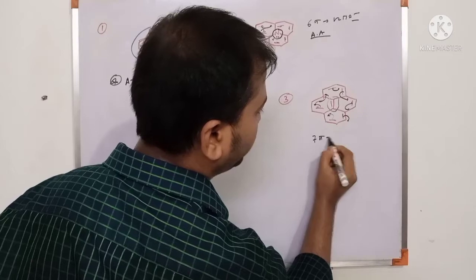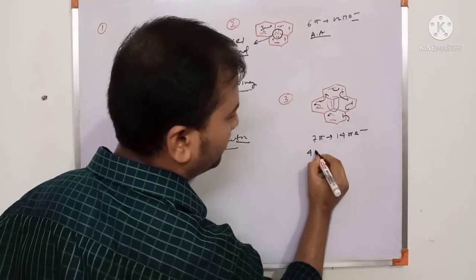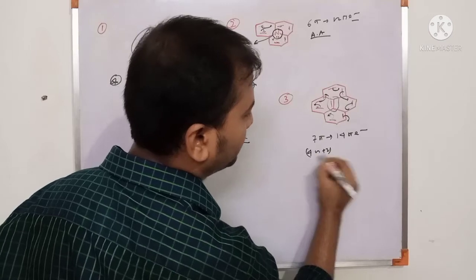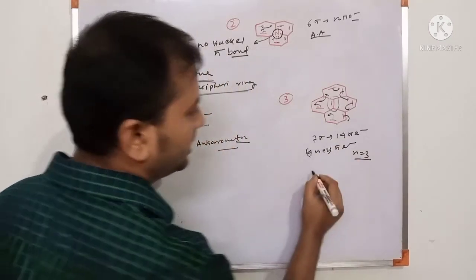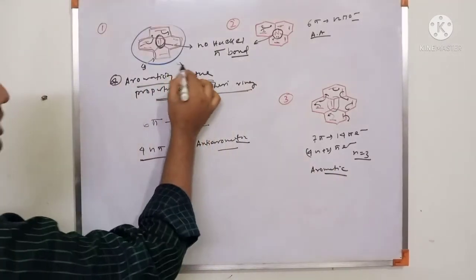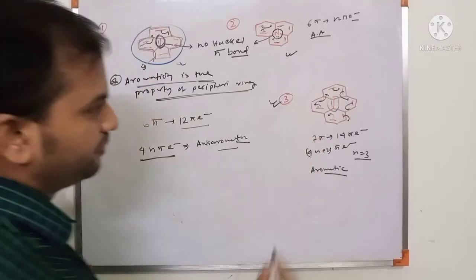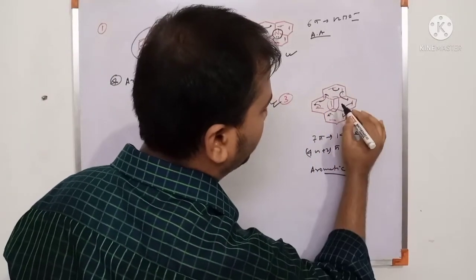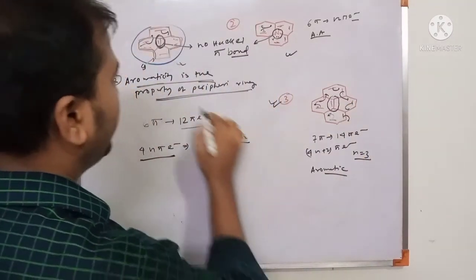So 7 pi means 14 pi electron system. The 14 pi electron system follows the 4n plus 2 pi electron rule, with n equal to 3. This is an aromatic compound. So this is an anti-aromatic compound. This is also an anti-aromatic compound, but this is an aromatic compound. Please check only the periphery double bonds, not the internal double bonds. Internal double bonds are not counted in aromaticity.